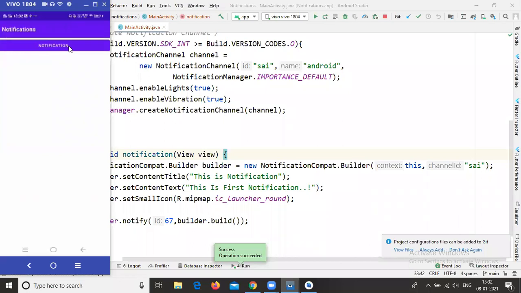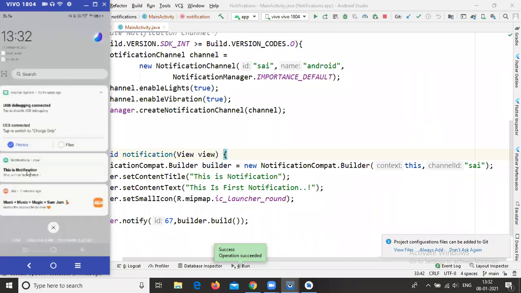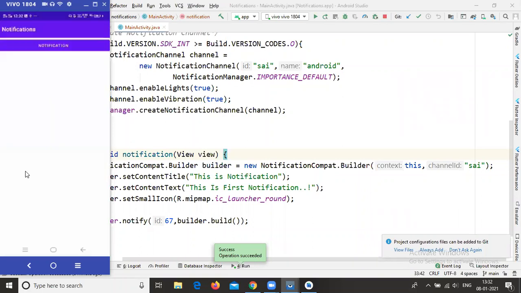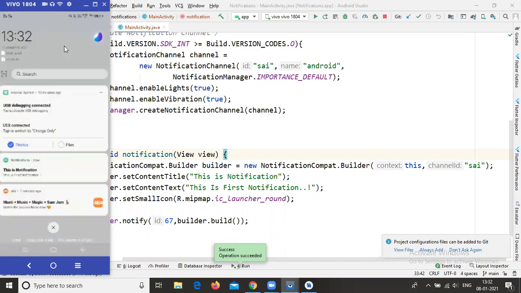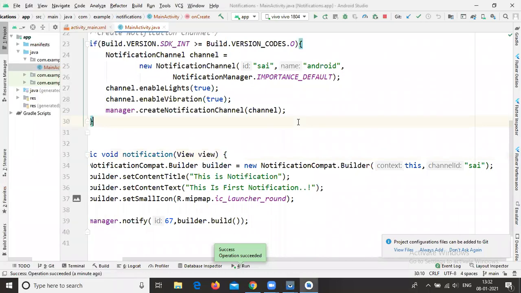See, if I drag down, this is the notification. This is the first notification, and the notification icon is also available. Based on my phone settings, it will be displayed like that. If I clear this notification and click the button once again, you can observe my notification is available. It is the default notification. Here I'm setting this notification without any sound, because I changed my phone settings like that.